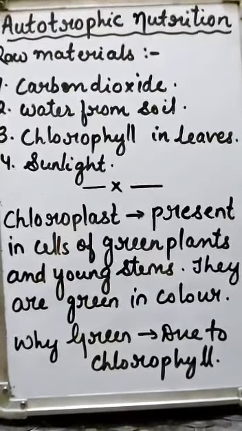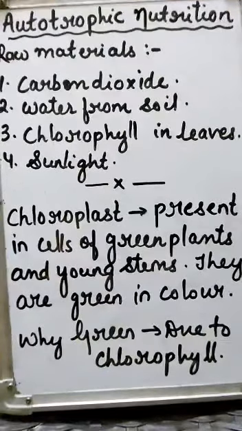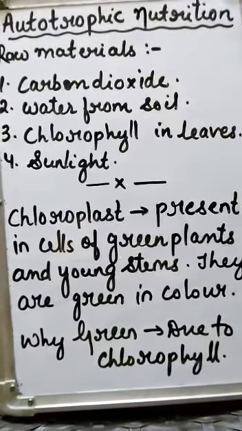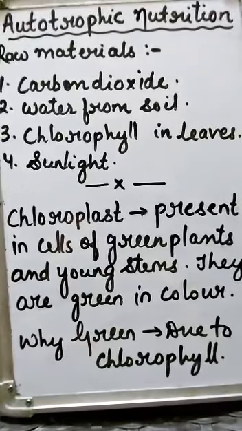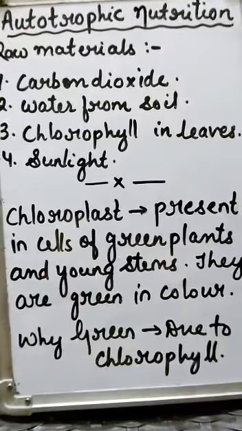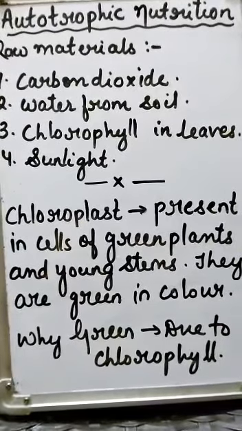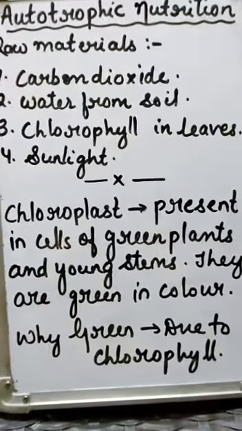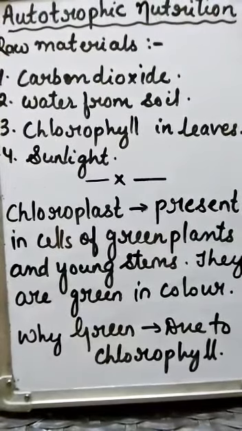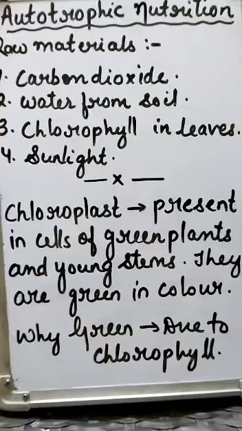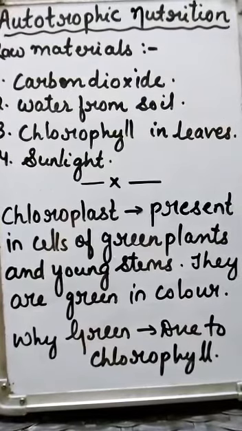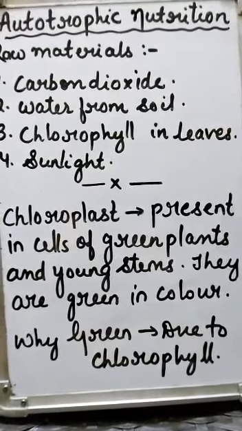Autotrophic nutrition. Green plants are able to prepare their own food from simple raw materials: carbon dioxide, water from soil, chlorophyll in leaves, and sunlight. We know that carbon dioxide is present in abundance in air, and water they get from the pores in the soil. Chlorophyll is present in the leaves. Chlorophyll is actually present in chloroplast.